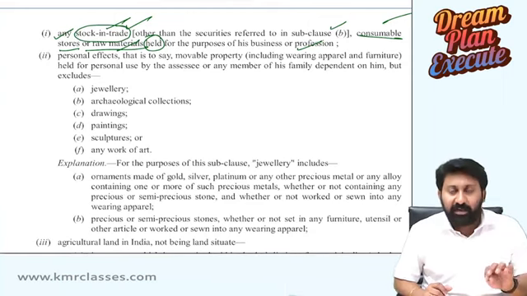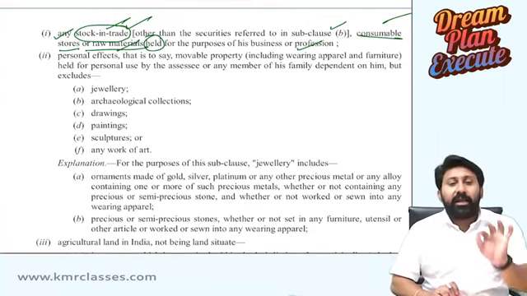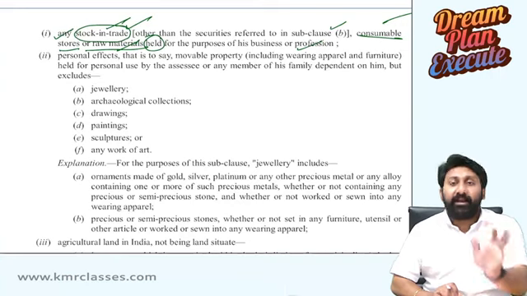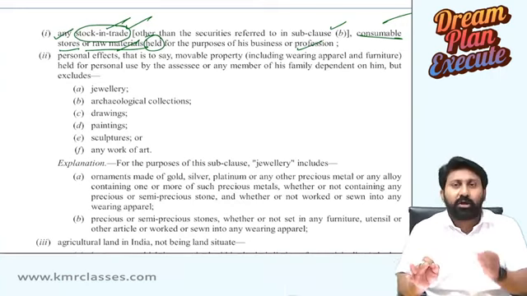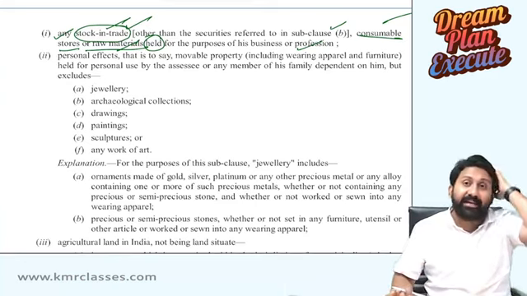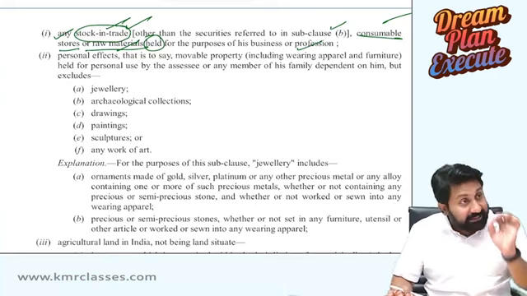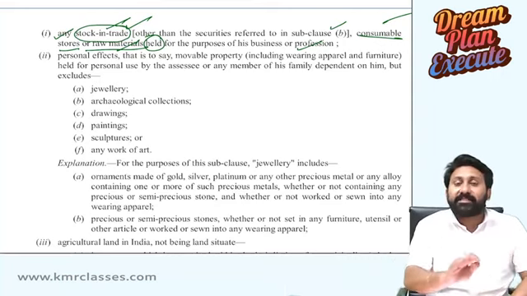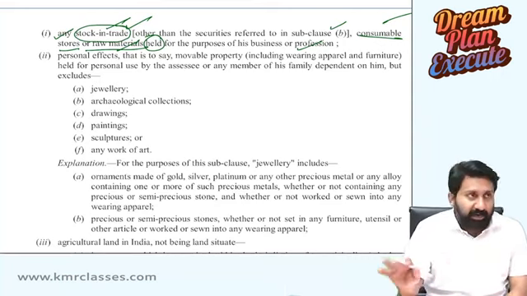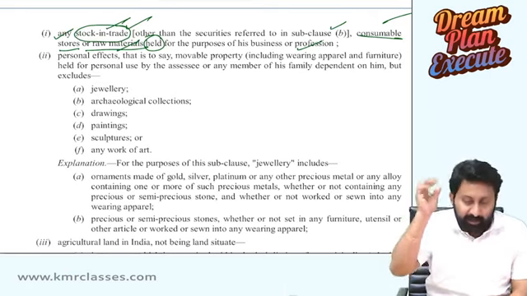Understood the point clearly? So, any kind of stock in trade, that may be goods, that may be shares, anything. If it is a stock in trade for you, the resultant gain is chargeable under the head PGBP with the charging section number 28. The capital gains section will not get attracted. First moral of the story.